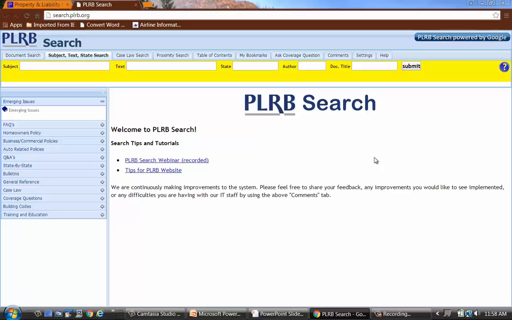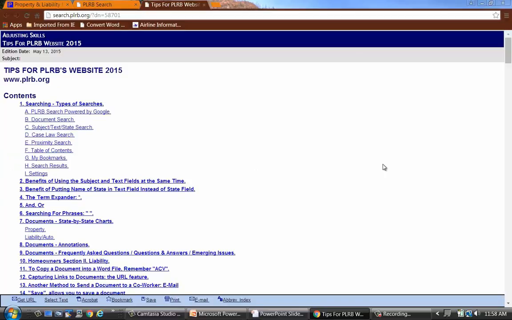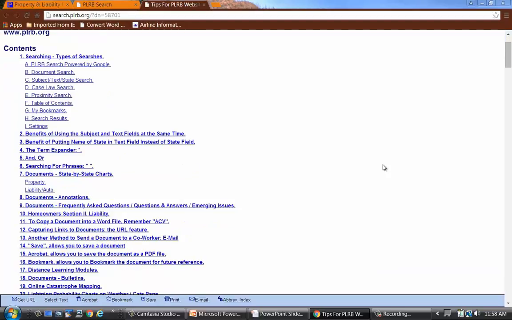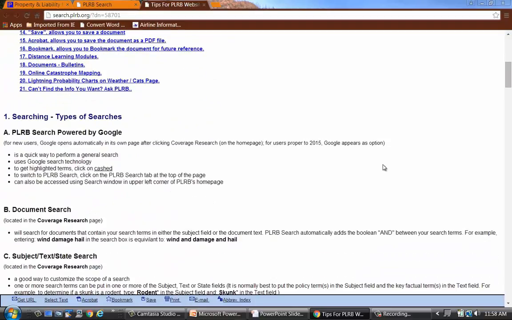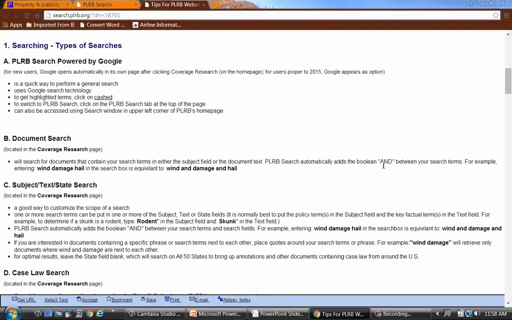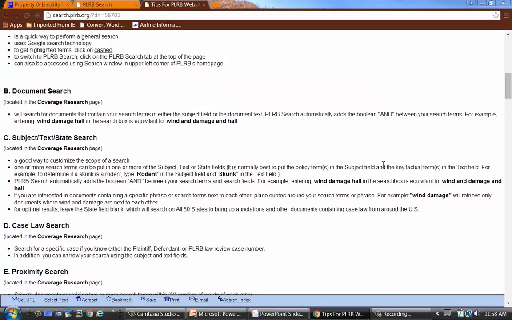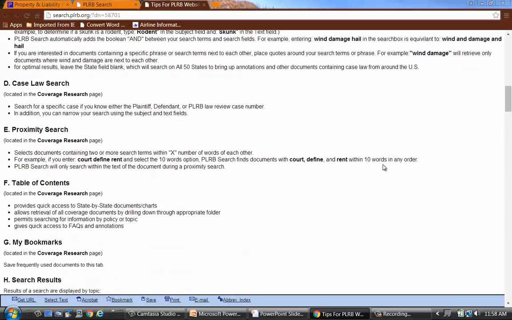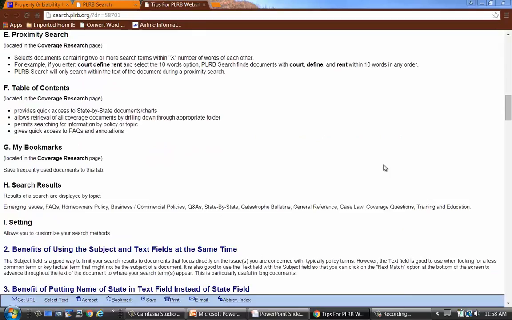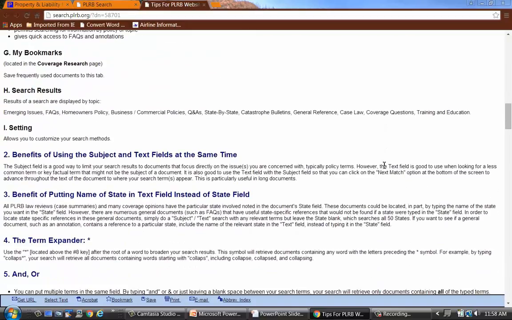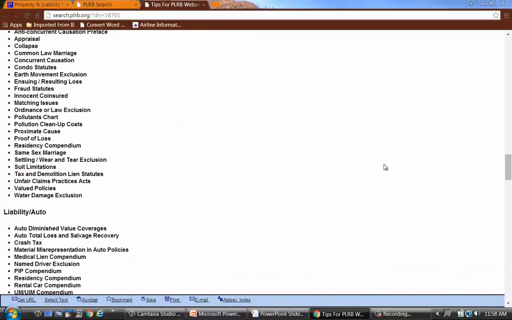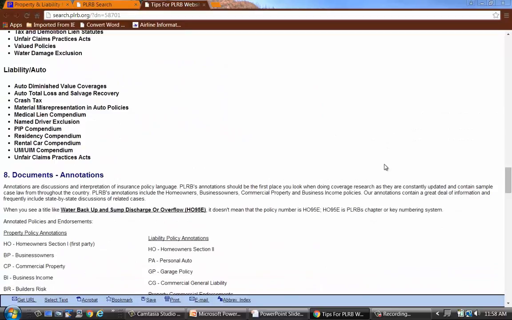We'll go ahead and click on that. And these are some tips for you for searching for the types of documents that are there, things like that. It talks about the various documents, the various ways of searching, the various state-by-state documents we have, etc.